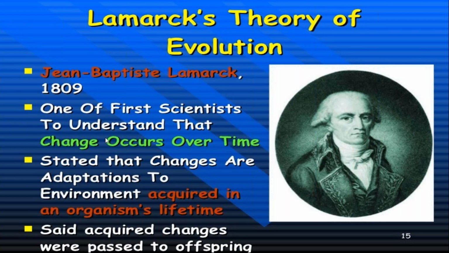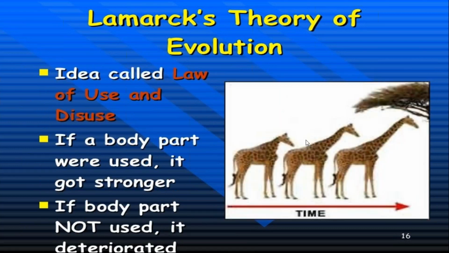Let's discuss the example, the giraffe. Lamarck says that use and disuse of organs works like this: food resources were limited, and giraffes extended their necks for food.